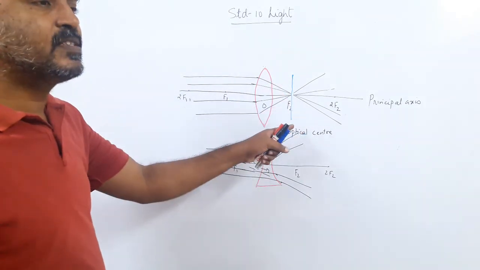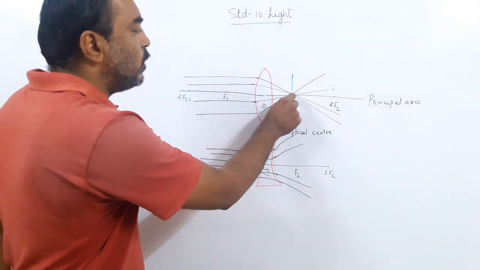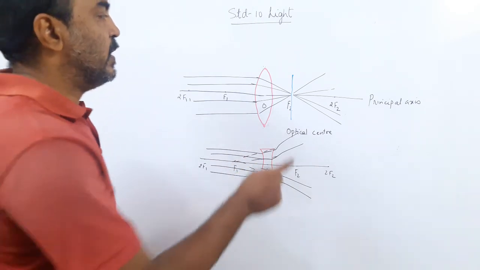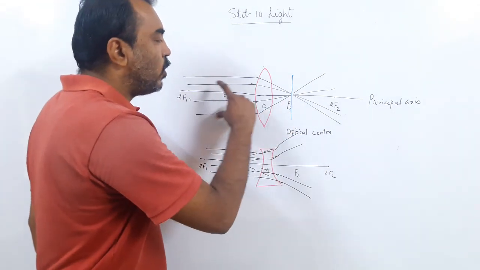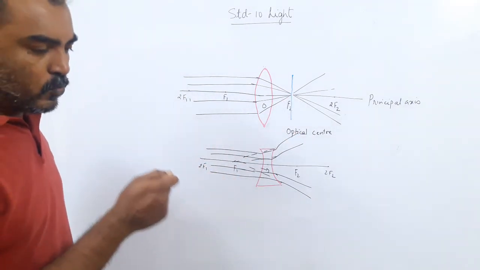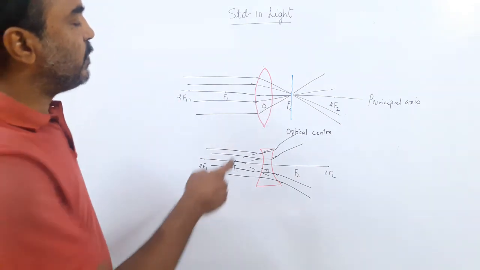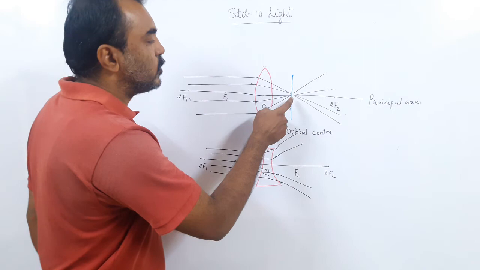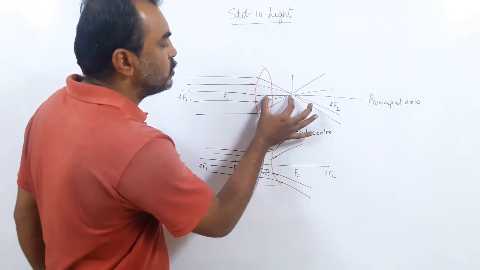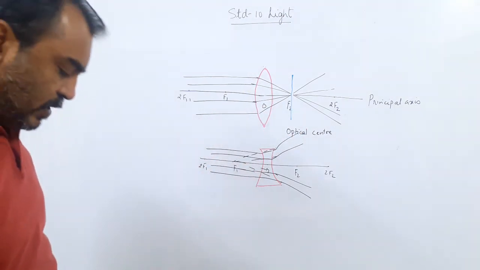And you have caught the image of the sun rays on the newspaper. So your newspaper is the screen, the sun is your object, and the small yellow dot is the image of the sun. But if you try to catch the image of the sun on a newspaper, it will start to burn because all the heat is focused at one place. The distance between the lens and the point at which it is burning is the focal length of the lens. So this is one activity you can try.